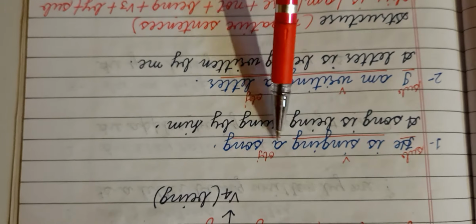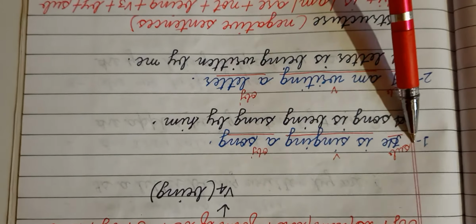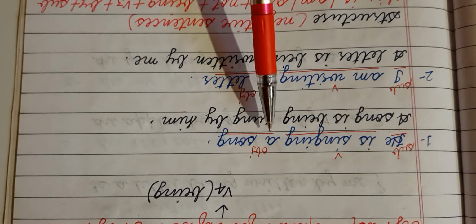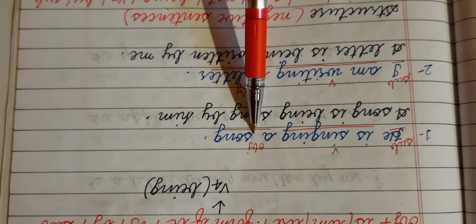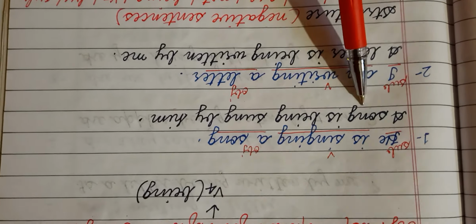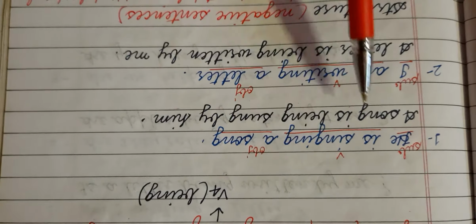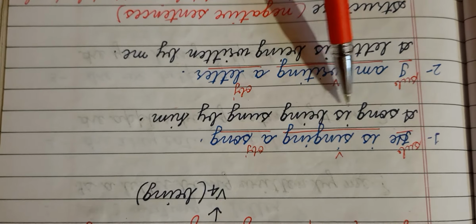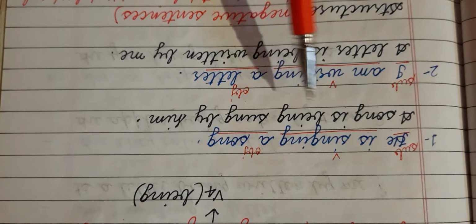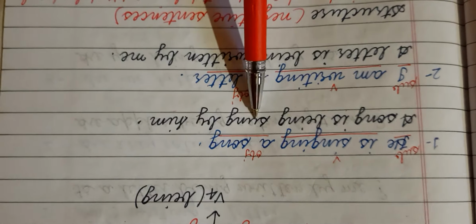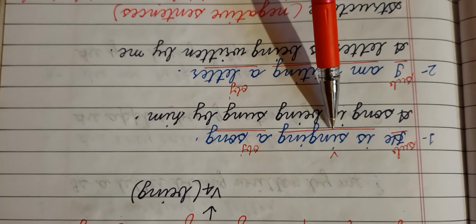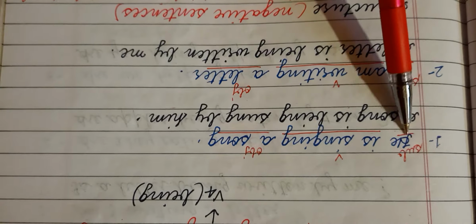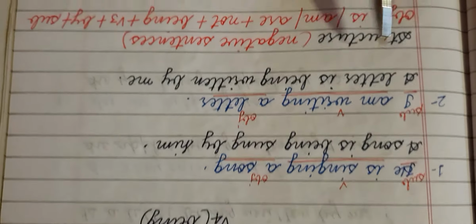He is singing a song. He is the subject, is singing is the verb, a song is the object. So first we have to write down the object, a song. After that, is, am, or are is used with a song. Then being, after that the third form of the verb. Sung is the third form of sing, then by, and he will become him here.